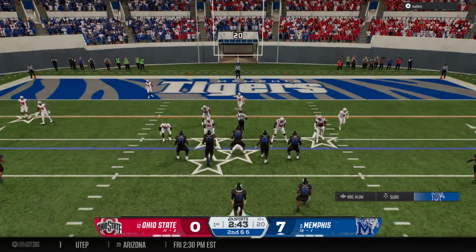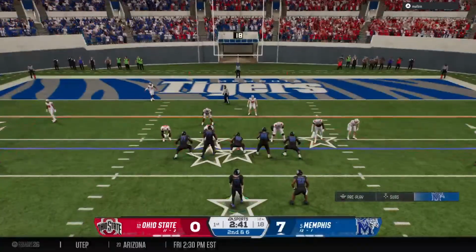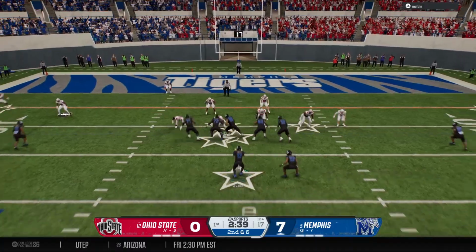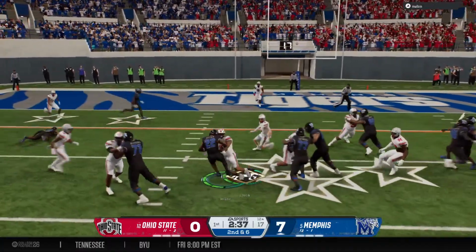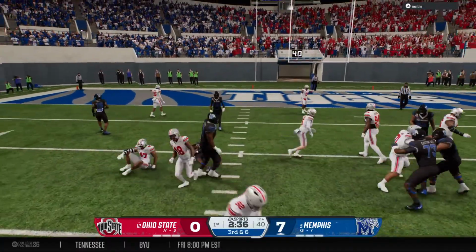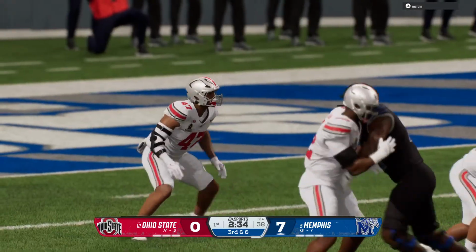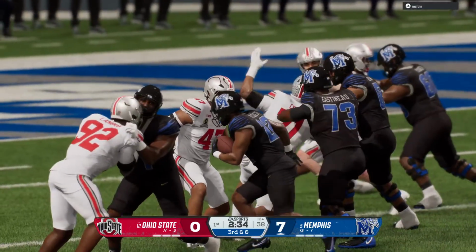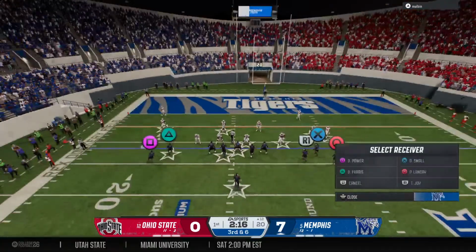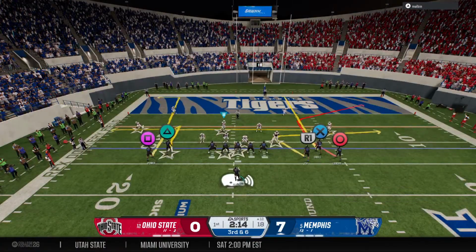Here comes a crucial second down play. Every yard tough to find down here in the red zone. And the ball is handed off out of the shotgun. Well, they test the middle there, but get nothing. Well, they run it right into a blitz, and that linebacker was coming downhill, Kirk. Man, what a time to call that blitz here by the defensive coordinator.